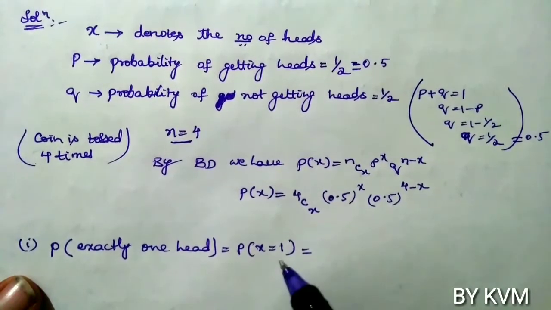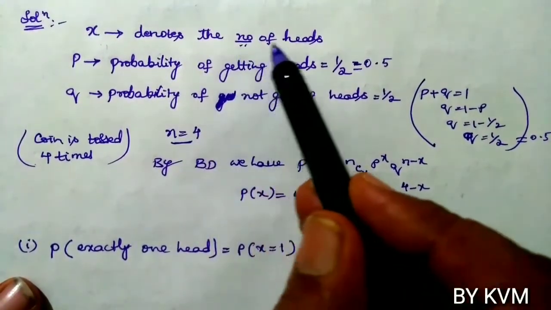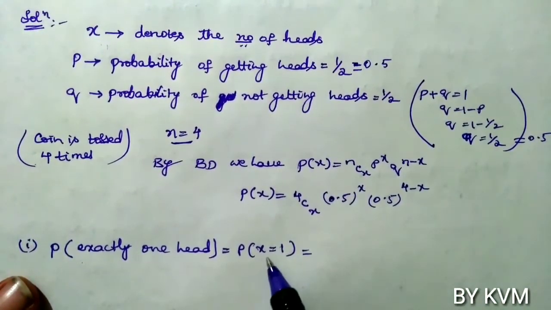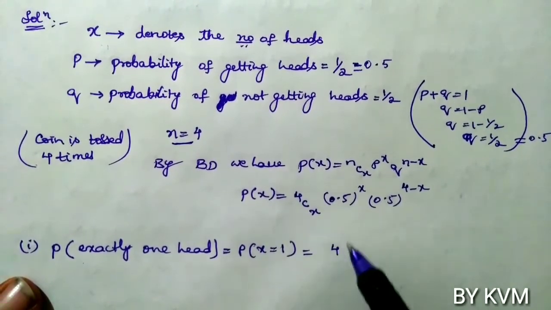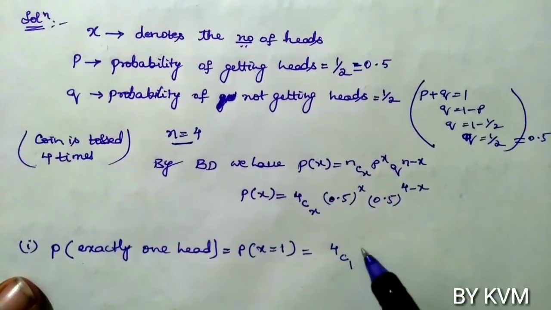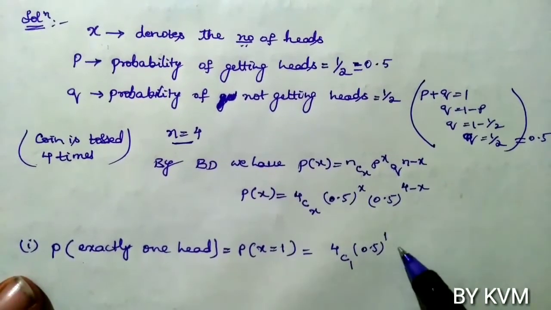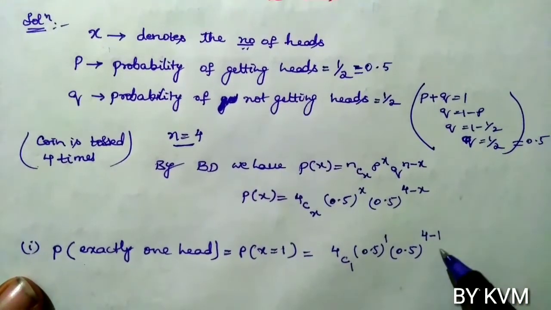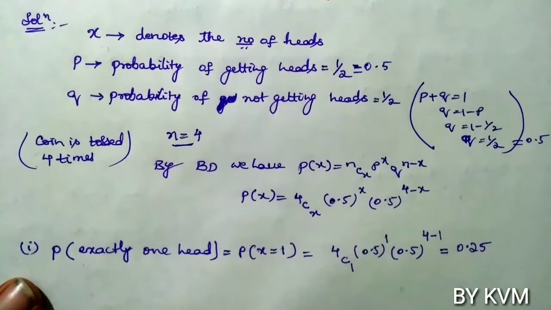Now, the probability of getting exactly one head, that is x is 1. What does x denote? X denotes the number of heads. So the probability of exactly one head means probability of x equals 1. Put x equals 1: 4C1 into 0.5 whole power 1 into 0.5 whole power 4 minus 1. Using the calculator, we get 0.25.